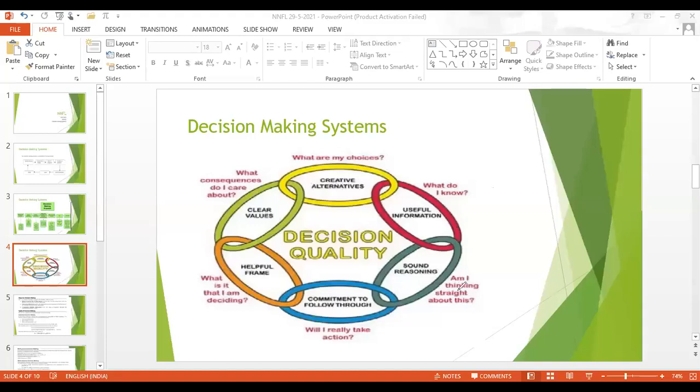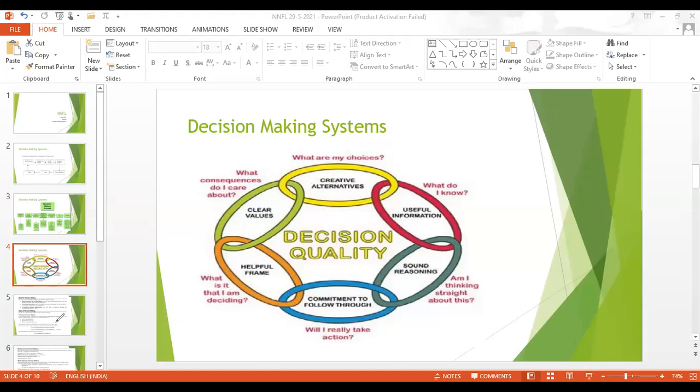Next, am I thinking correctly or not? Sound reasoning. Next, commitment to follow through. Will I really take action or not? Helpful frame: what is it that I am deciding? Next, what consequences do I care about? What are the clear values? So the decision making process is an interlinked cyclic chain in order to get a quality decision.